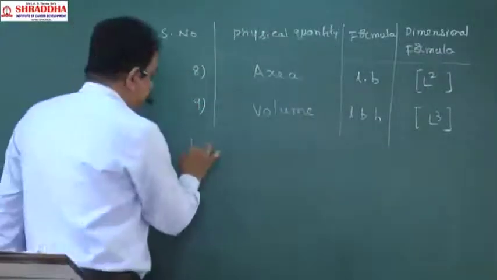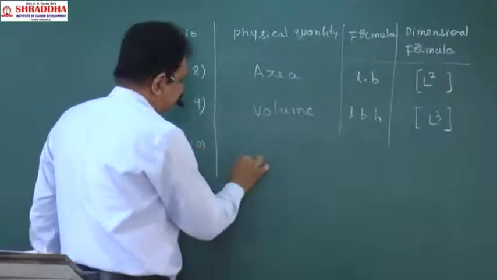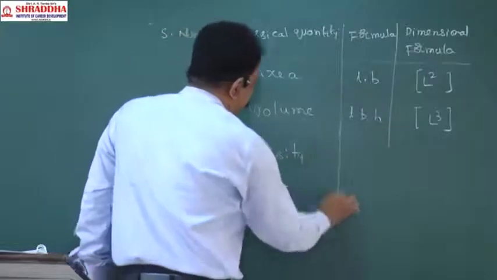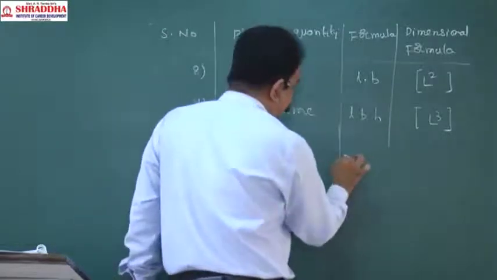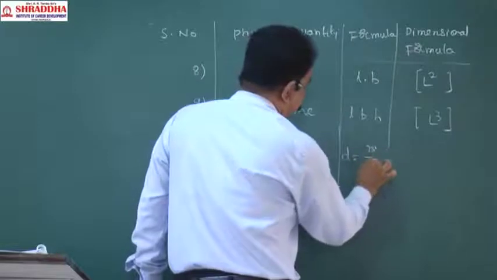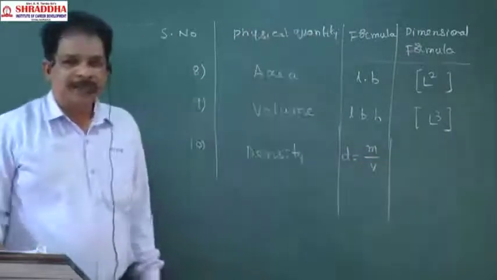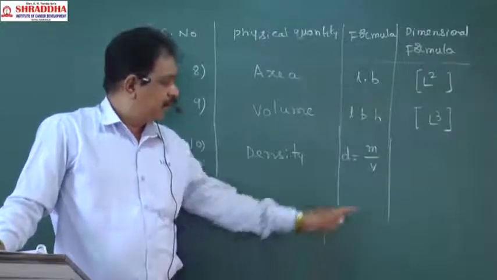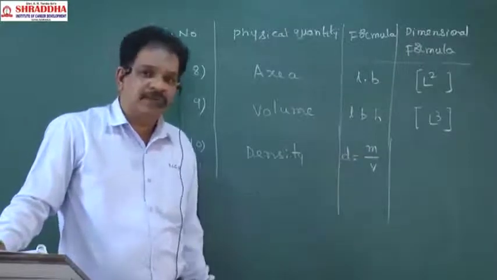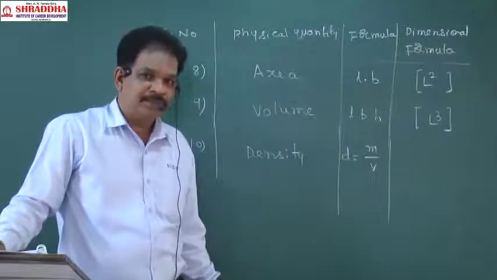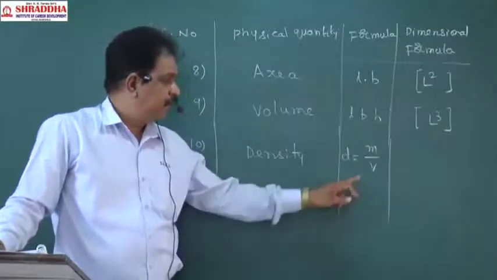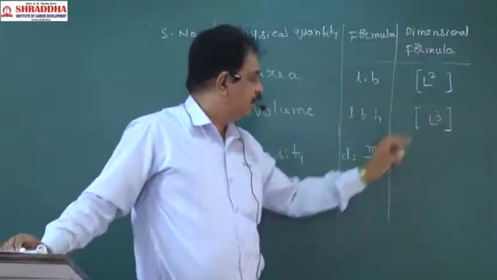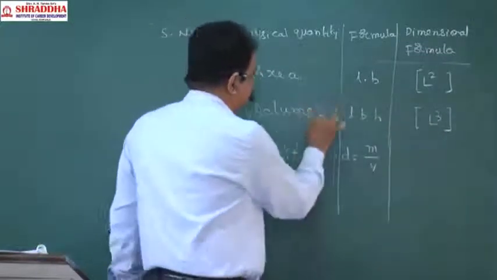Next, density. The density formula will be mass by volume. Mass by volume, that will be density. Mass's dimensional formula is what? Capital M. The volume dimensional formula we just derived is L cube.